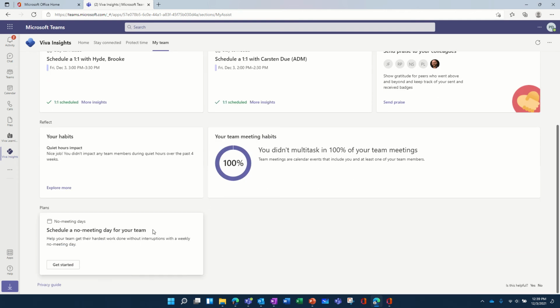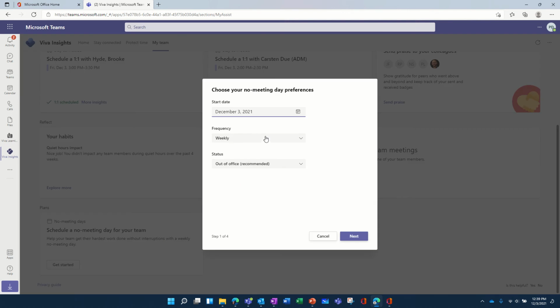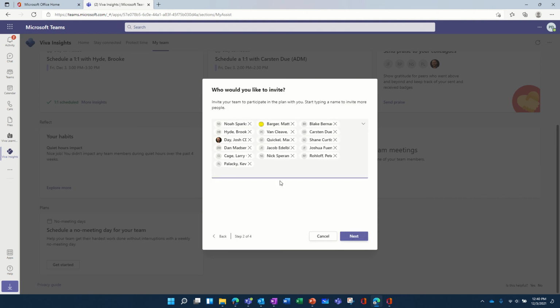And also you can plan no meeting days, so you can follow the wizard and say, okay, to be more focused on the work, we decide collectively as a team that maybe the starting date is, let's say, this date, weekly, and we'll put the out of office, or if you don't want to do that, you just put busy. It will invite all the people in your team.